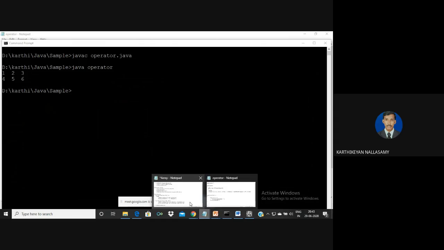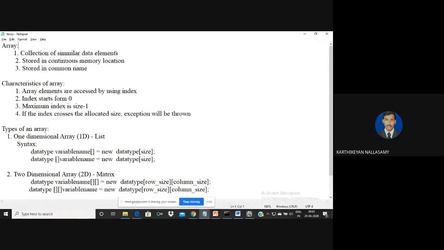Once again I recall. Normally with the help of a variable we can store only one value at a time. Even if you want to store more than one value in a single variable, it is not possible. So instead of normal variables, we implement the concept of array for storing common, similar data elements under a common name in continuous memory locations, for easy accessing and easy maintenance.